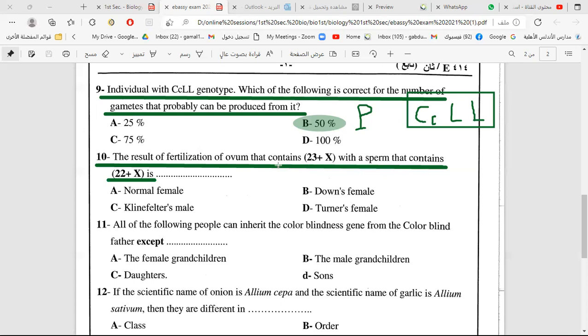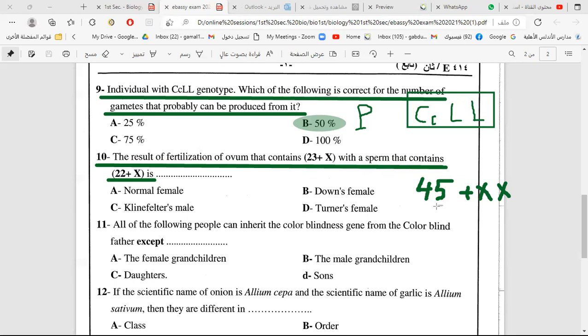Somatic. So the result of this fertilization will be 45 plus XX. Now the question is: can this result, 45 plus XX, be a normal female, Down female, Klinefelter male, or Turner female?